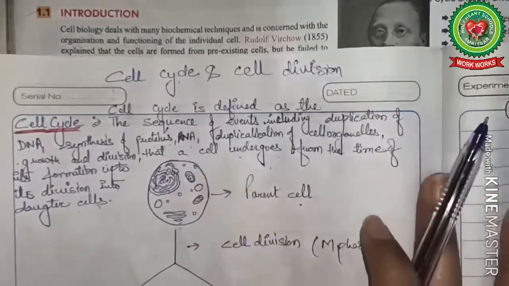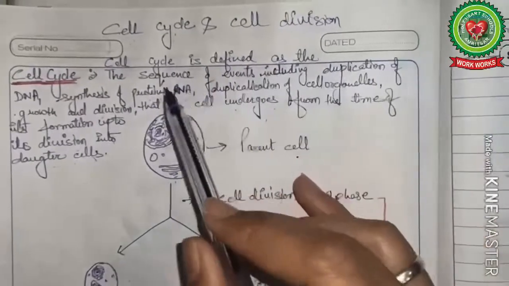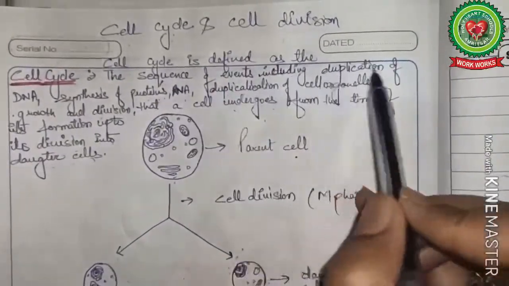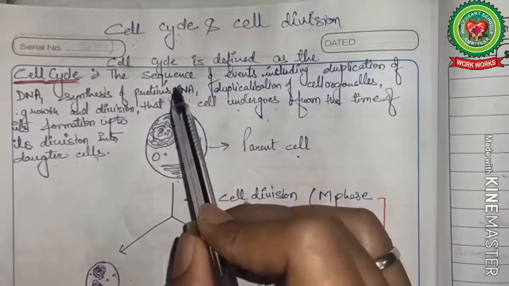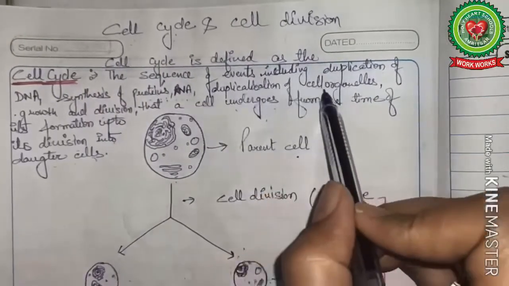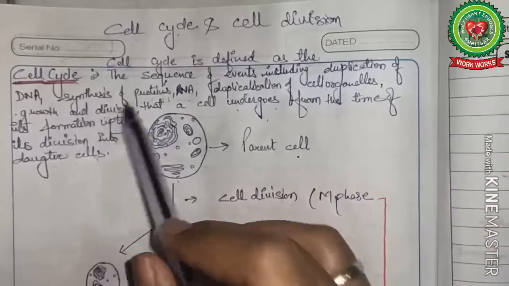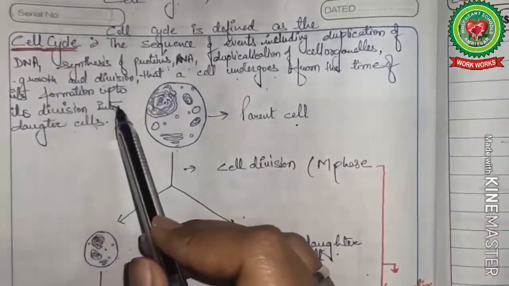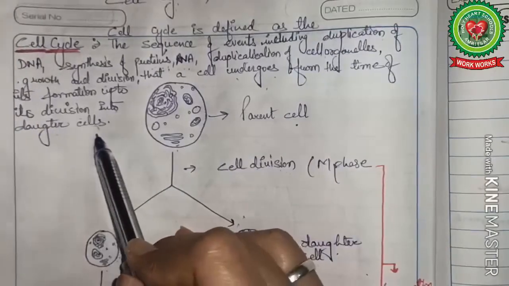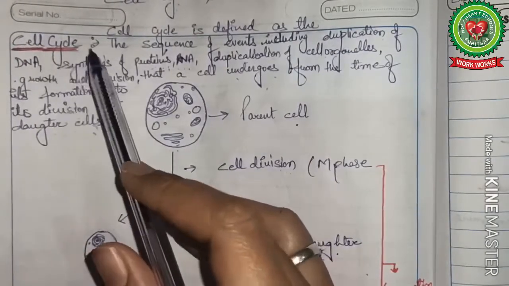Now, we can say that cell cycle is the sequence of events including duplication of DNA, synthesis of proteins that are required for division, RNA, duplication of cell organelles, growth and division that a cell undergoes from the time of its formation up to its division into two daughter cells.